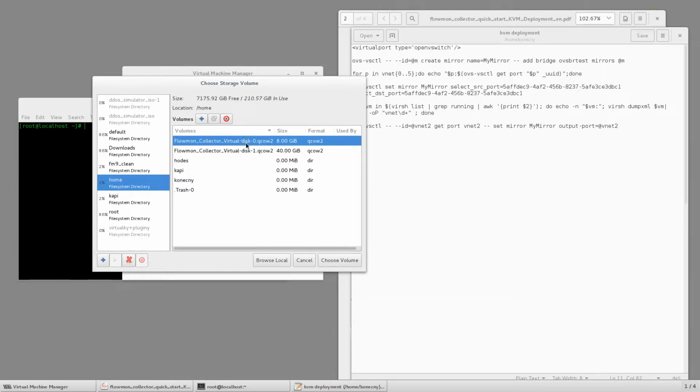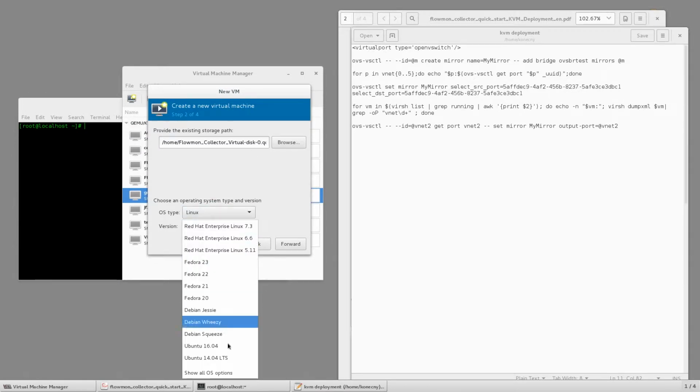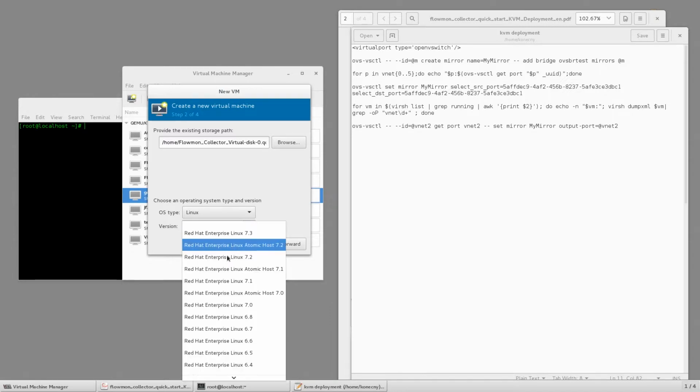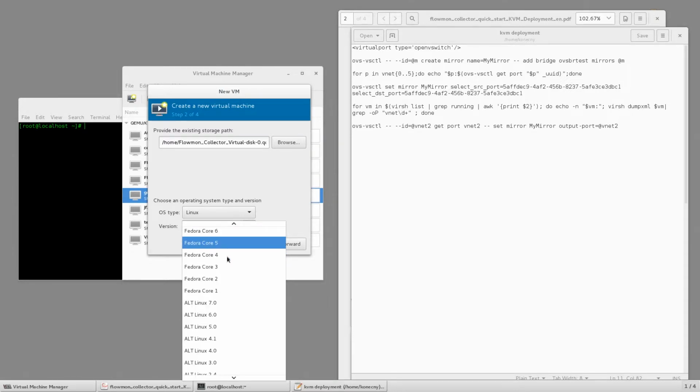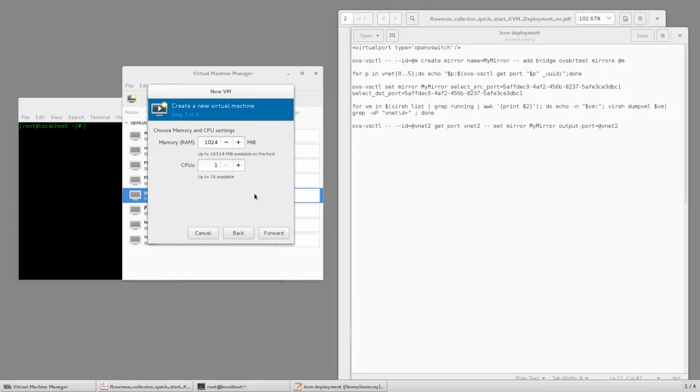And first, we'll need to use disk 0. We'll choose OS type Linux, and the version is CentOS 7. We shall now choose memory and CPUs.